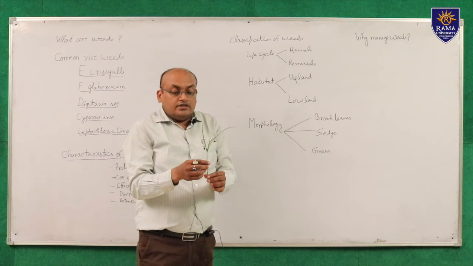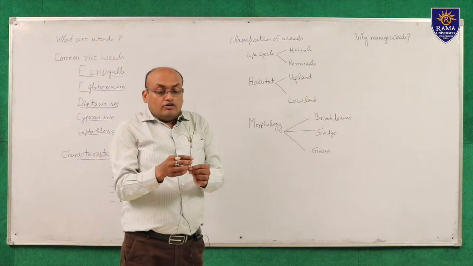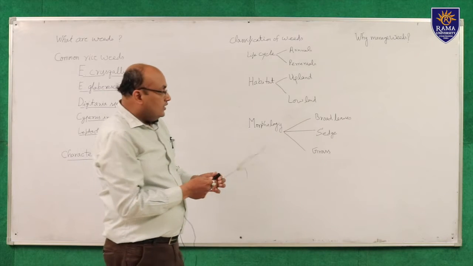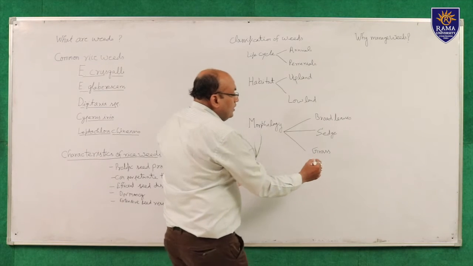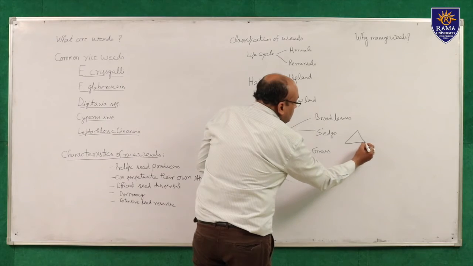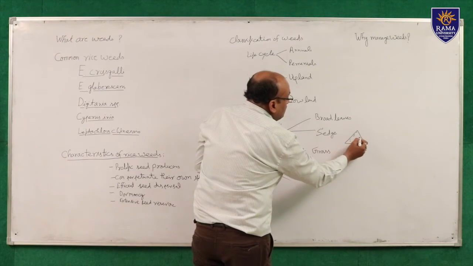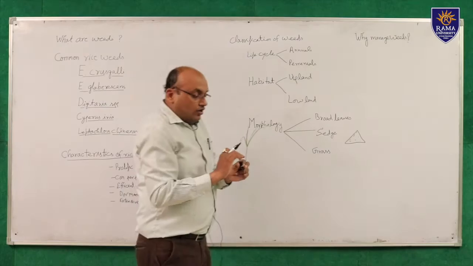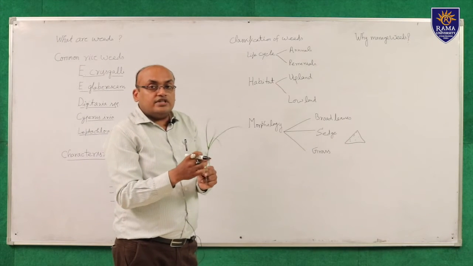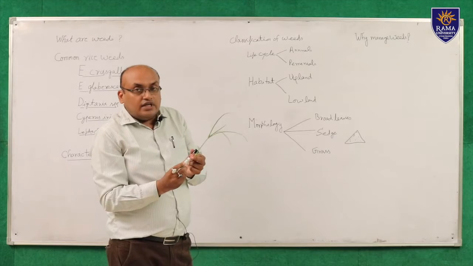You can see this is a sedge, which has a triangular shape. If you cut the stem of the sedge, it is triangular in shape. So this is an example of sedges.